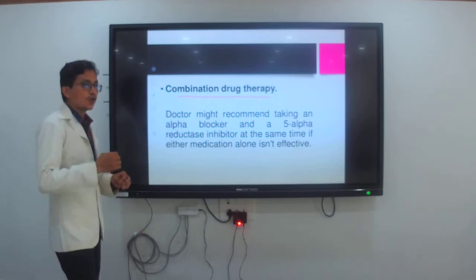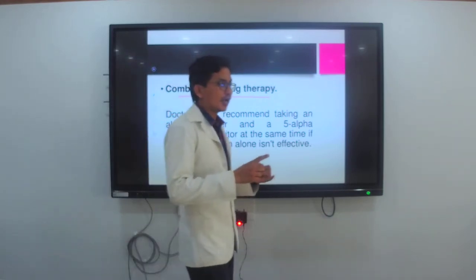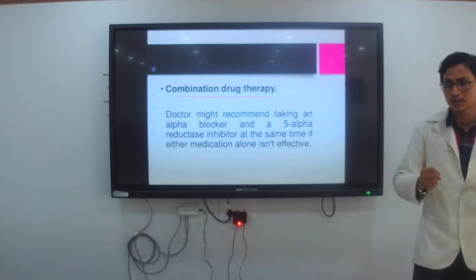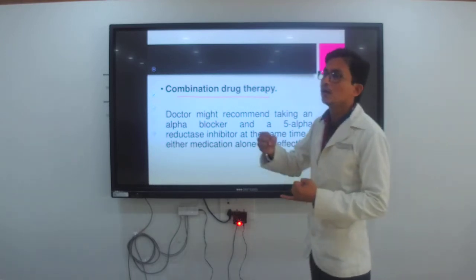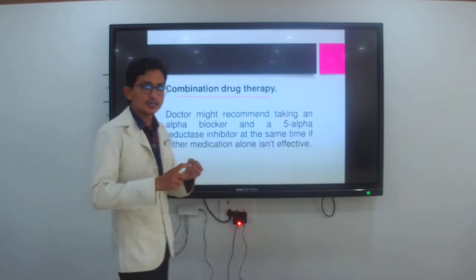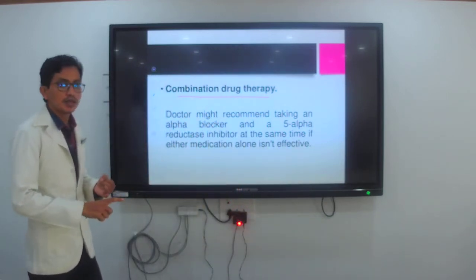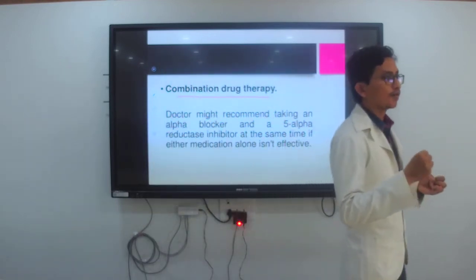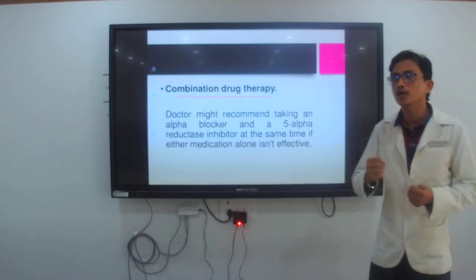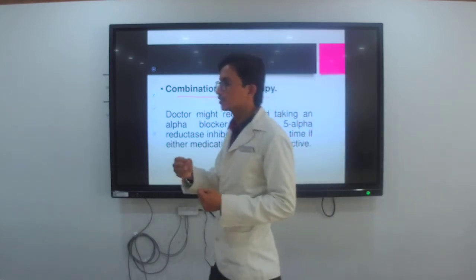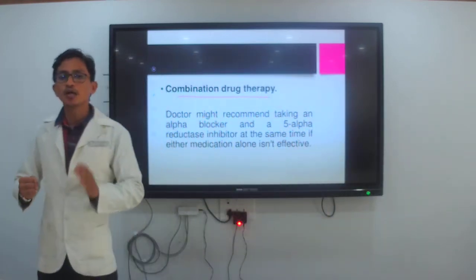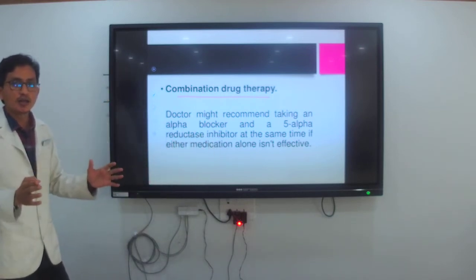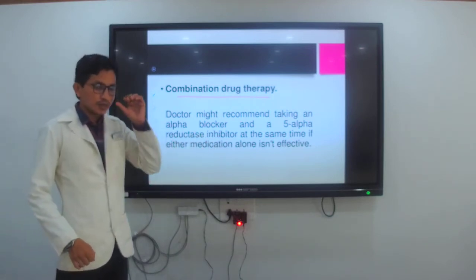If you give one medication, the alpha blocker, it relaxes the muscles and the muscle fibers. That is the first part. Second, if I give a 5-alpha reductase inhibitor, it shrinks the prostate gland and prevents the hormonal changes. They are different medications with different uses.